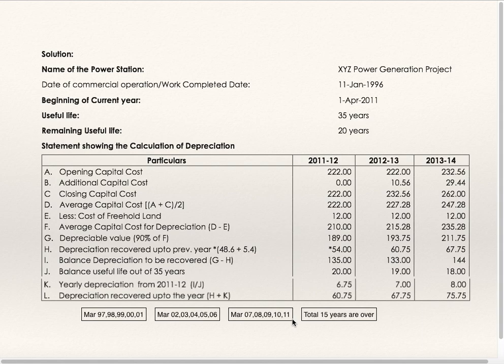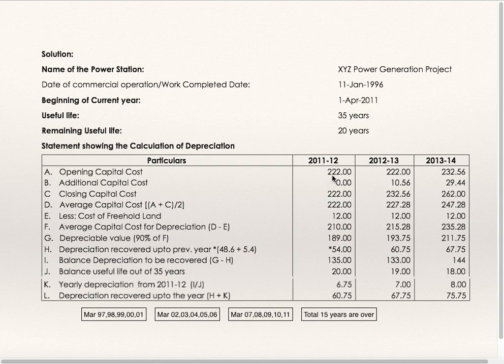So this is till 31st March 11. Total 15 years are over. From 1st April 11 to 31st March 12, you are supposed to do the calculations. So out of 35 years, 15 years are already over. So remaining useful life is 20 years.